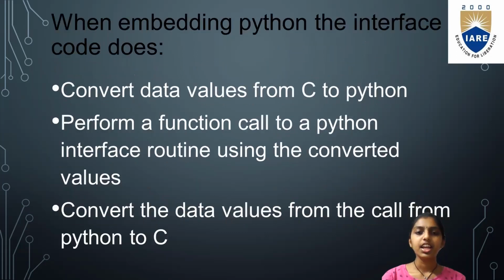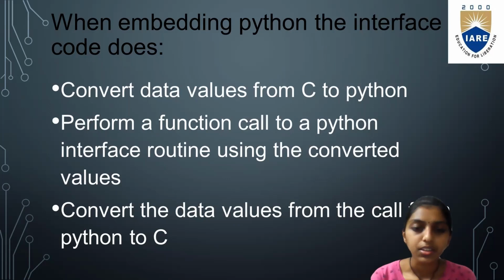When embedding Python, the interface code does some steps. So let us see what those steps are. First, it converts data values from C to Python. Next, we have to perform a function call to a Python interface routine using the converted values. And then we have to convert the data values from the call from Python to C. So these three steps are performed by the interface code during embedding.